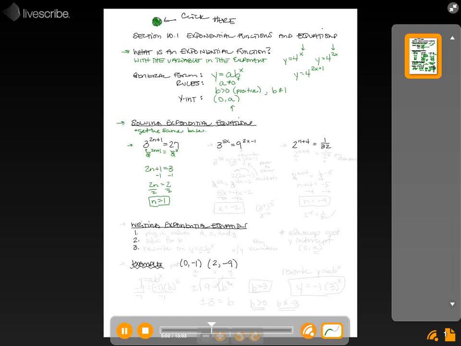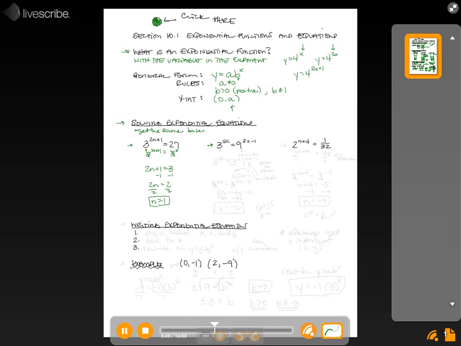Next problem. We have 3 to the 5x equals 9 to the 2x minus 1. Notice on this one we have variables on both sides. We know they're exponential because the variable is in the exponent, but this time there are exponents on both sides with variables in both of them.